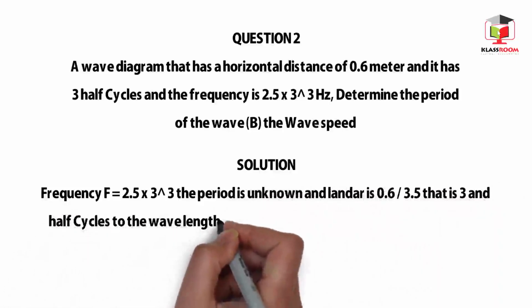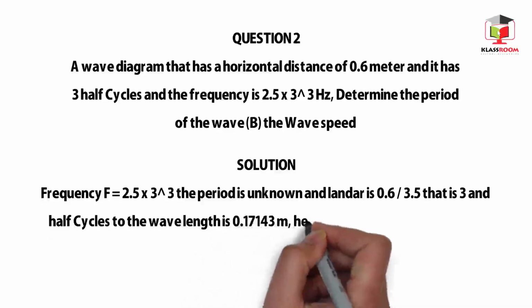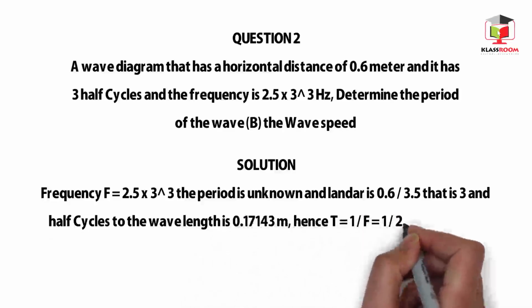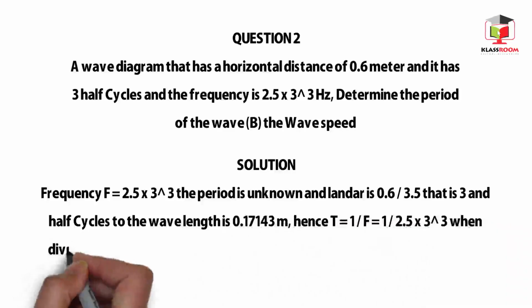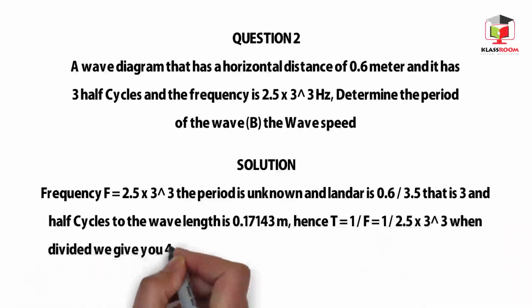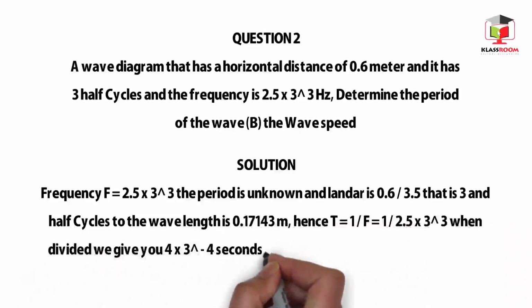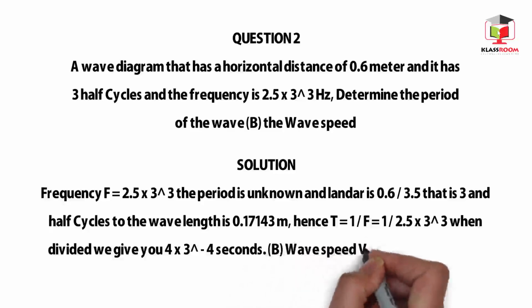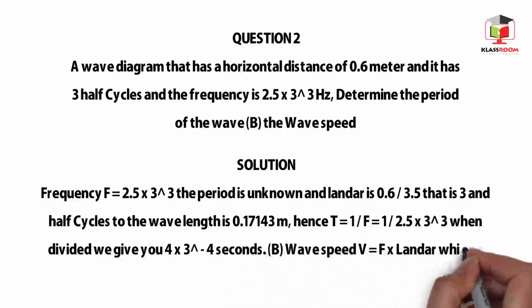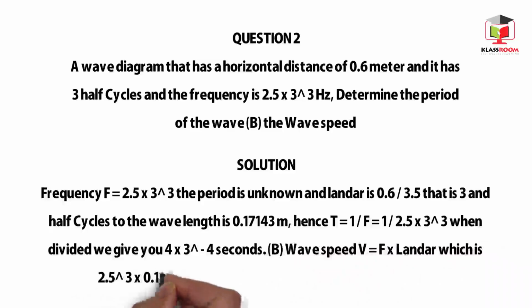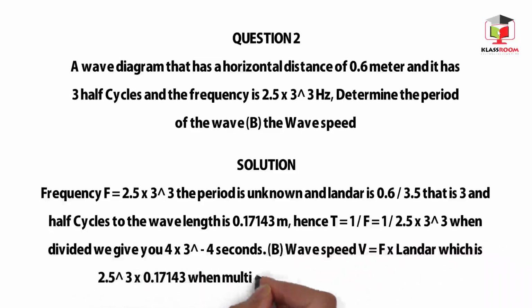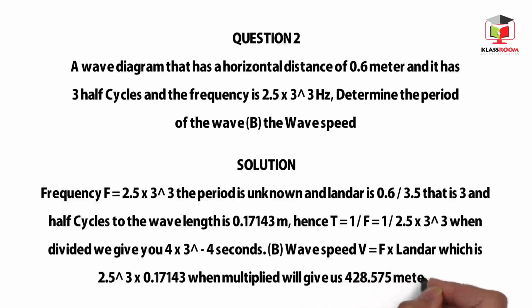Hence, T = 1/f = 1/(2.5 × 10^3). When divided, this gives us 4 × 10^-4 seconds. B, wave speed v = f × λ, which is 2.5 × 10^3 times 0.17143. When multiplied, this gives us 428.575 meters per second. Question 3.